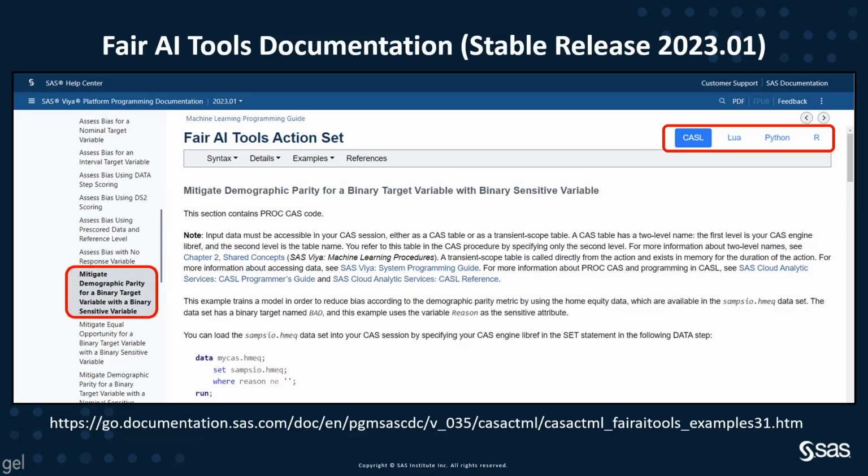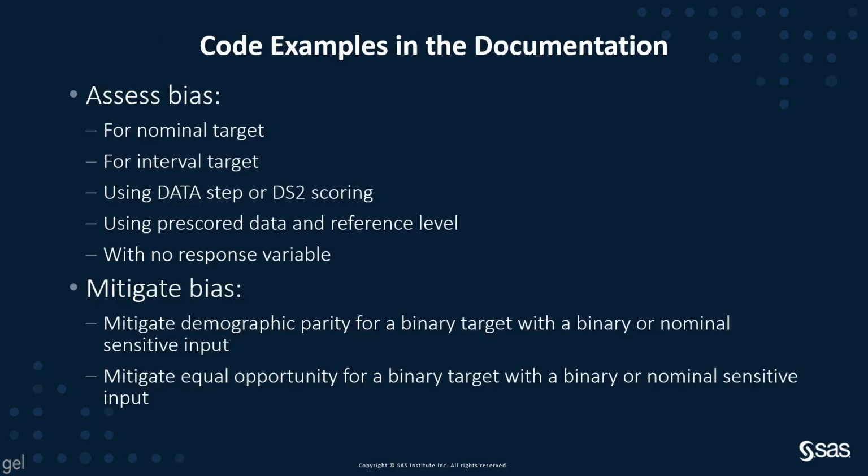In the SAS documentation, the FAIR AI Tools documentation includes examples in CASL, Lua, Python, and R. These examples let you assess bias for a nominal or interval target using data step or DS2 scoring, using pre-scored data and reference level, or with no response variable at all. And now you can mitigate bias. You can mitigate demographic parity for a binary target with a binary or nominal sensitive input. And you can mitigate equal opportunity for a binary target with a binary or nominal sensitive input.